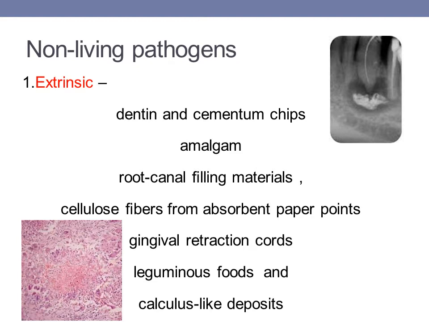Then microscopically, as you can see in the left side image, there will be a foreign body type of reaction, which can be appreciated by the presence of multinucleated giant cells surrounding the foreign body, thus resulting in chronic inflammation. Now the treatment of this type of pathogenesis is the surgical removal of the foreign body.